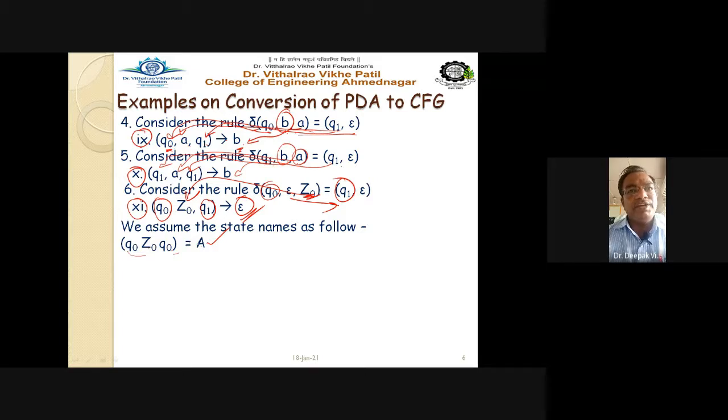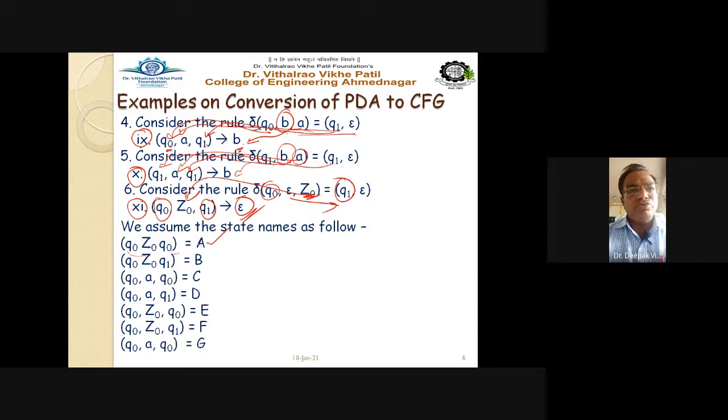So just name it that is state: capital A, then [Q0 Z0 Q1] as capital B, [Q0 A Q0] that is equal to capital C, [Q0 A Q1] equal to capital D, [Q0 Z0 Q0] that is equal to E, [Q0 Z0 Q1] equal to F, [Q0 A Q0] that is equal to capital G, and [Q0 A Q1] that is equal to capital H. So all the states are renamed with these capital letters.